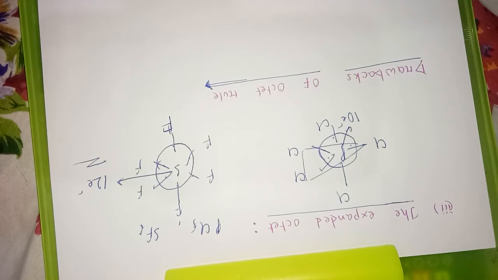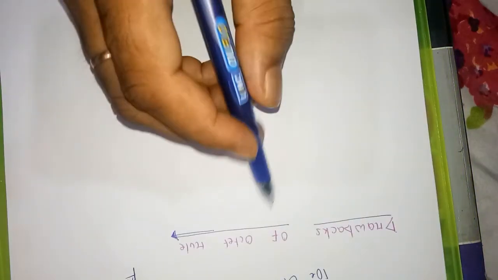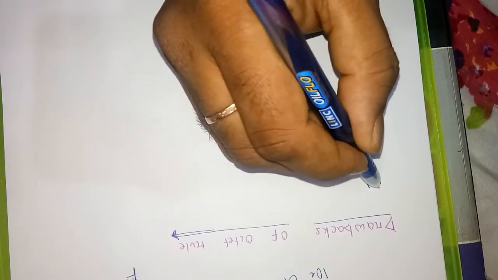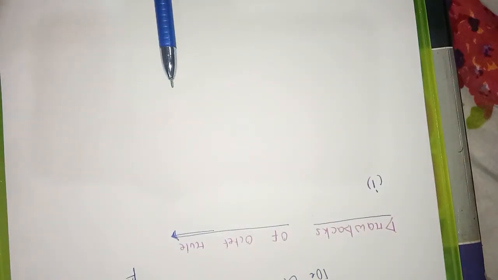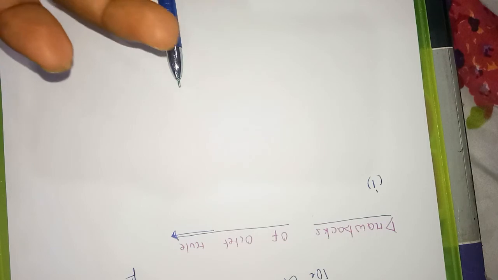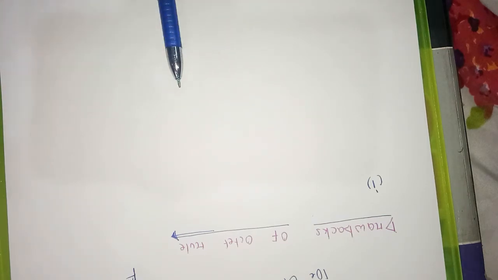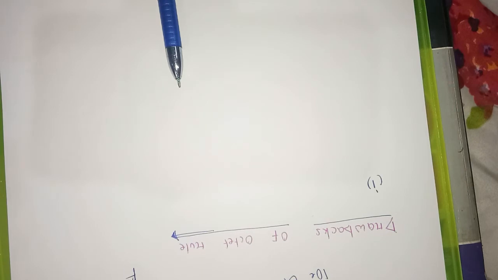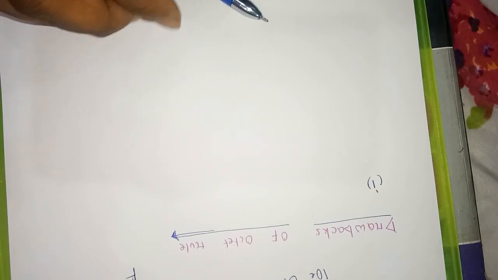Next, what we are doing: some drawbacks of the octet rule. Drawbacks of the octet rule in this one, limitation and drawback. Students, you just separate these two words. Limitation means how much a theory works. If I give you 50 rasgullas and you are able to have 50 rasgullas, your limitation is up to 50. If I give 51 rasgullas, then one rasgulla you just avoid taking. So this is a limitation.